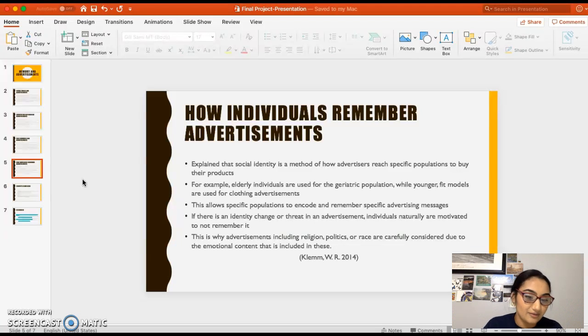it. And that's kind of why religious, political, gender-oriented advertisements, those advertisers have to be really specific with what they present and what they don't, because individuals who don't apply to that or don't believe in that will automatically forget that and decide not to buy that product or decide not to invest in whatever that advertisement is presenting.